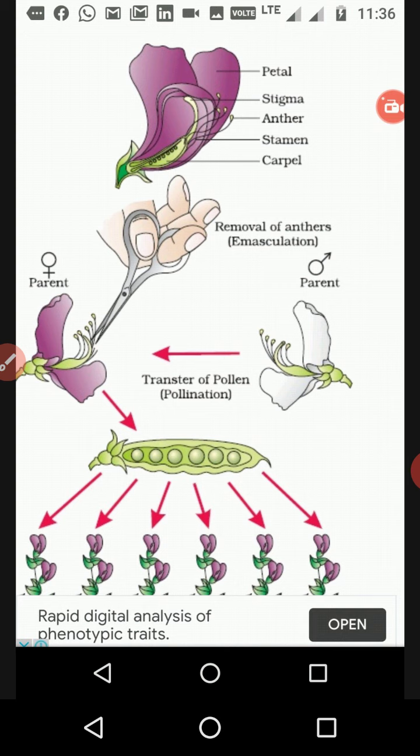When we go for desired pollination, we can remove the anther of one flower. You can see with the scissors, they cut the anther of one plant. After cutting the anther, only the female part is left in the flower, so there will be no self pollination in that flower.